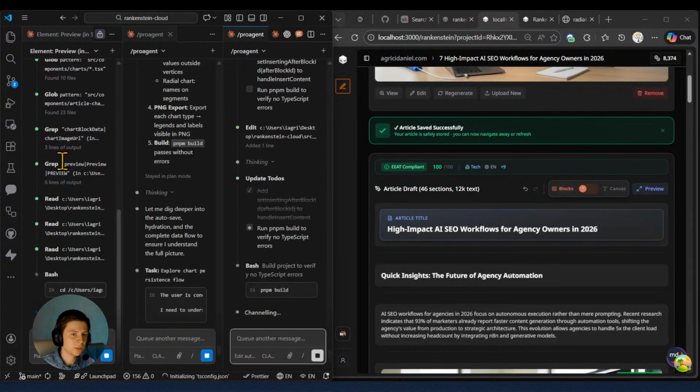Right now he is checking. This guy in the meantime is checking for the article preview. And now we have 3 agents just working, reviewing the code and making relevant updates. And now my mission will be just to wait and to monitor exactly what they are doing.